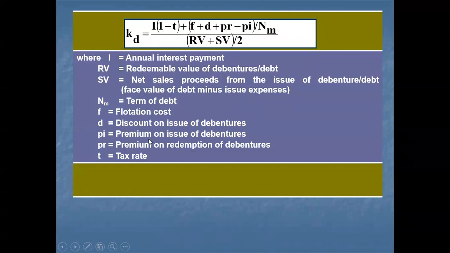PI is the premium on issue of debentures. P is the premium on redemption of debentures. At the time of redemption, how much premium you pay is also needed. And N is the term of debt, RV is the redeemable value of debentures, and SV is the total sale proceeds as mentioned earlier, the face value of debt minus issuing expenses, all these things.